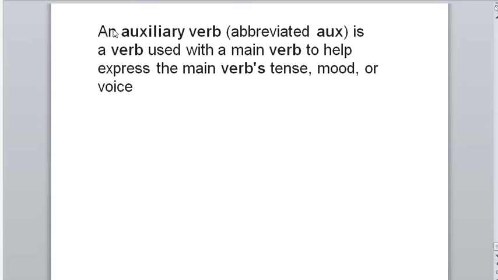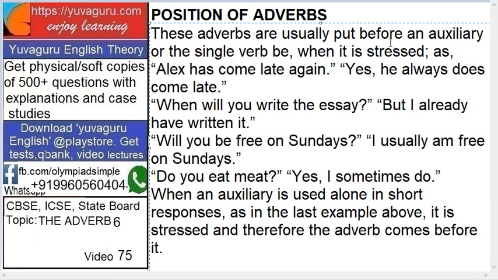Now what is an auxiliary verb? An auxiliary verb is a verb used with the main verb to help express the main verb's tense, mood or voice. Means it is used, auxiliary means helping basically. So it's a helping verb. Main verb and helping verb. So this helping verb gives the verb's tense, mood or voice. Examples are have, is, am. So before an auxiliary or a single verb be when it is stressed.